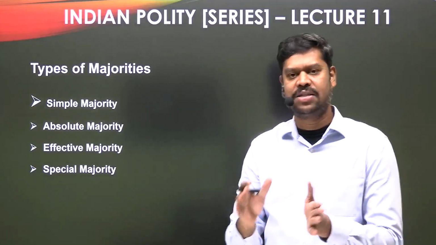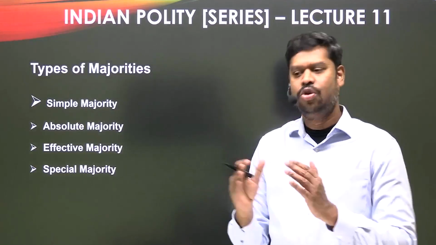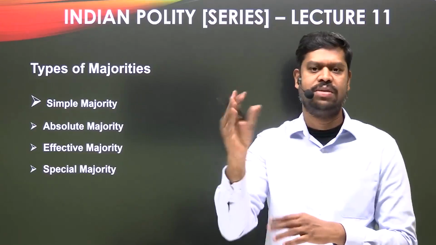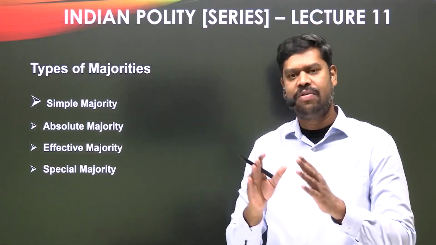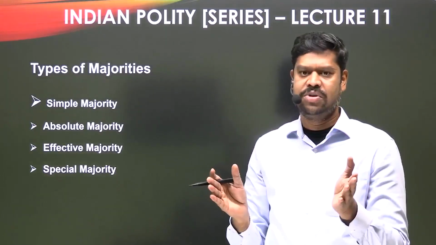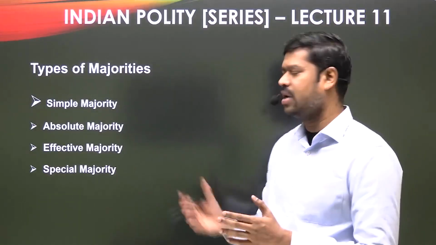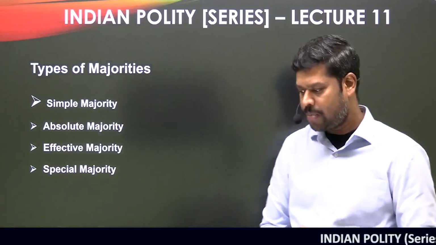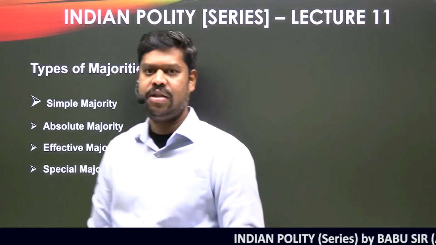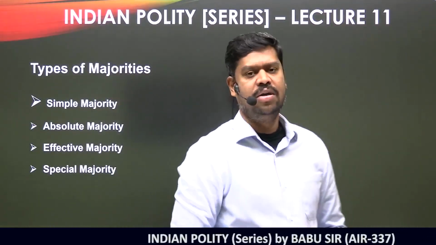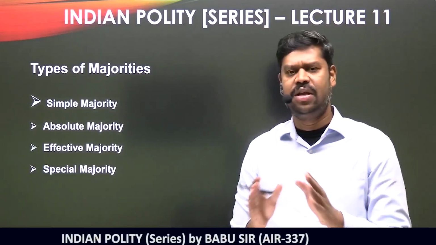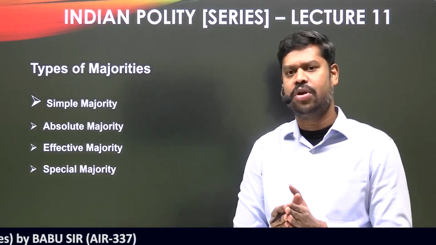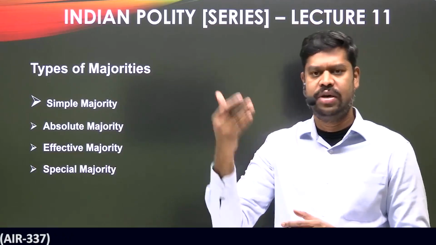Say for example, to pass an ordinary bill, the majority is specified. To pass a constitutional amendment bill, the majority is specified. To pass a no confidence motion, there is a majority that you have to follow. But of all the majorities mentioned in the constitution, they can be clubbed only in these four categories: simple majority, absolute majority, effective majority, and special majority. And that's exactly what we are going to understand in this particular lecture. If you understand this lecture, it will be crystal clear to you how these majorities are to be calculated, which is very important before we proceed to the next lectures.